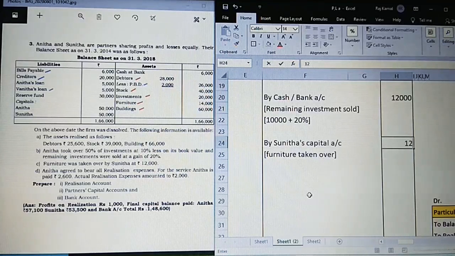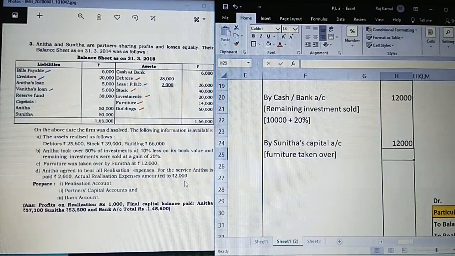At what price? 12,000. You're not going to compare what price they are taking it at and whether it is loss or profit. We have to just take the value taken over and write it. That's it. No comparison in case of dissolution. Next. Anita agreed to bear all realization expenses for the service. Anita is paid 2,600. Actual realization expenses amounted to rupees 2,000.